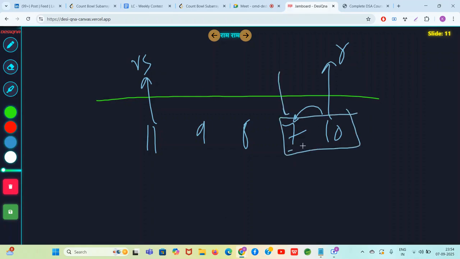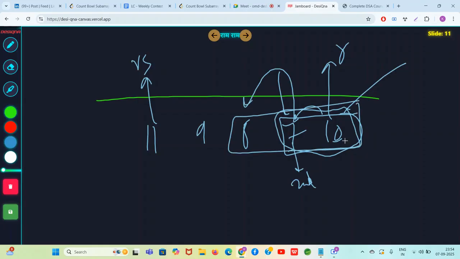If I compare 10 and 7, this is the second largest element. So you might in a hurry say that this is valid, but this subarray length is only 2. They want the valid subarrays of length 3. So even though it looks good, you don't count it in the answer, okay? Then you go and check the next number.